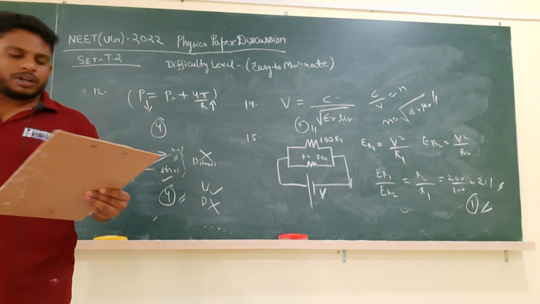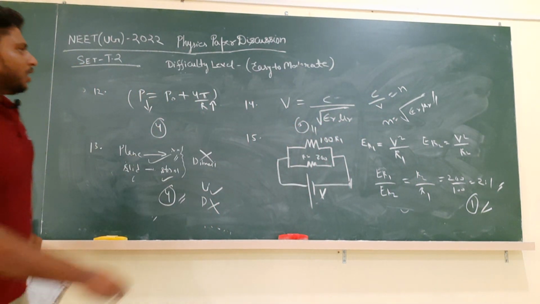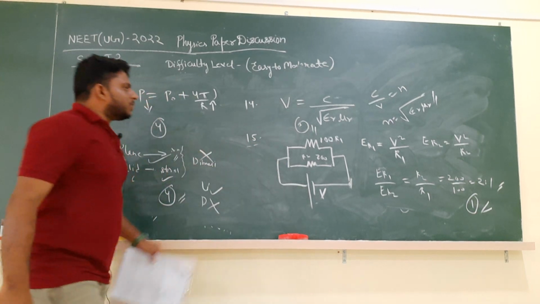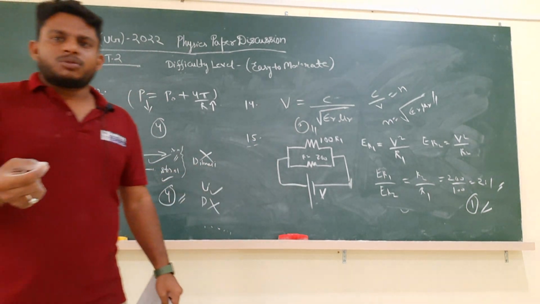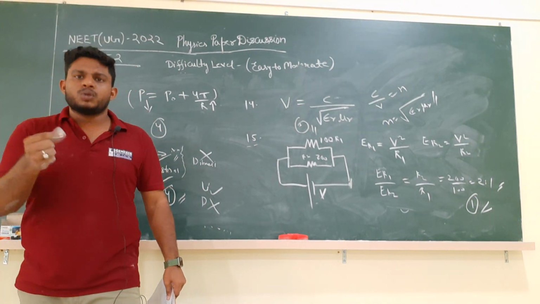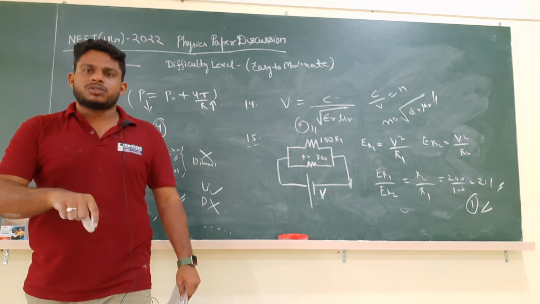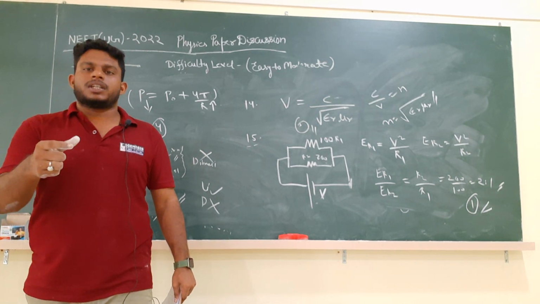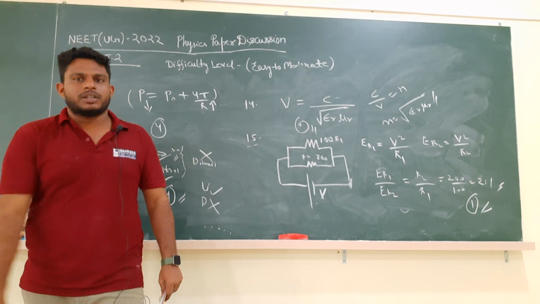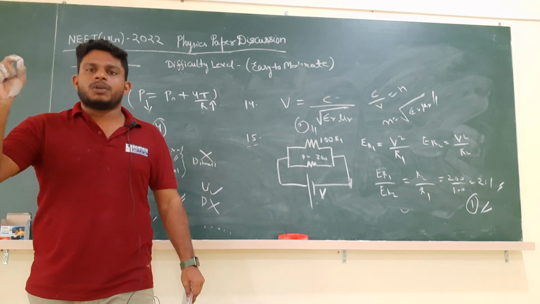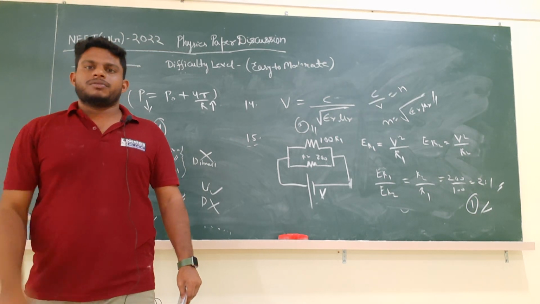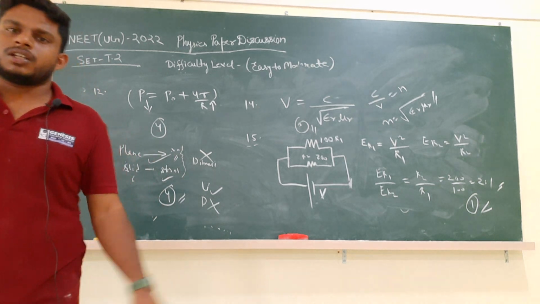So up to 15 we have solved. Again, some questions they have given are simple calculation, numerical questions. Just put the formula, use the logic and calculate within 1 minute or less than 1 minute. That kind of questions they have given. Some questions they have given are direct formula based. If you know the formula, you can tick. Very simple. Like that questions they have given this year. Please make a note of it.